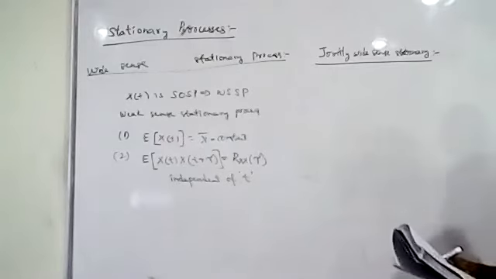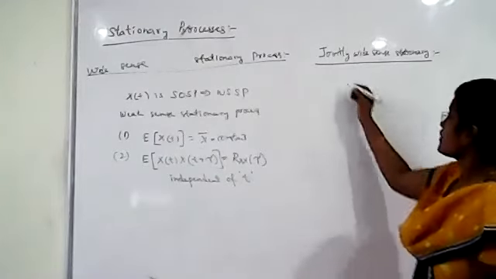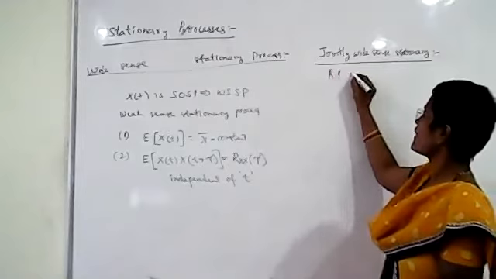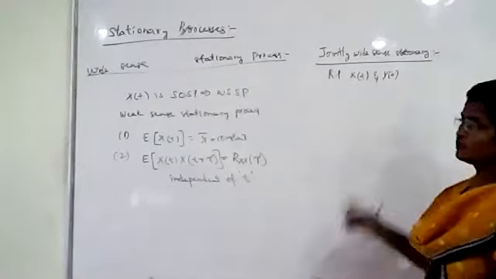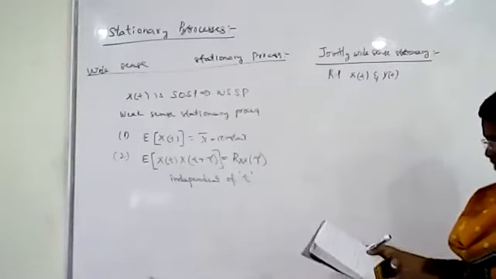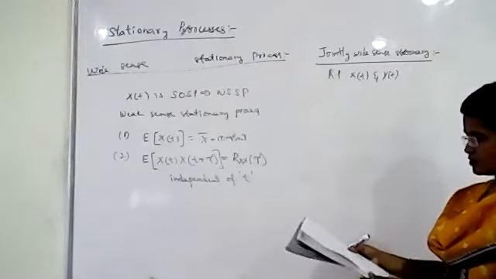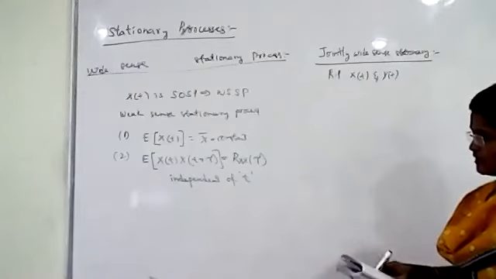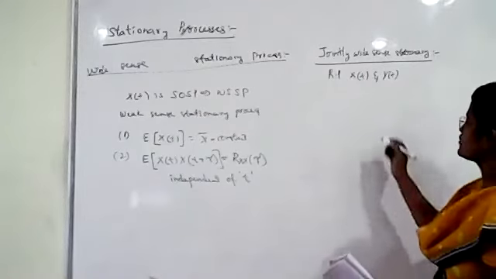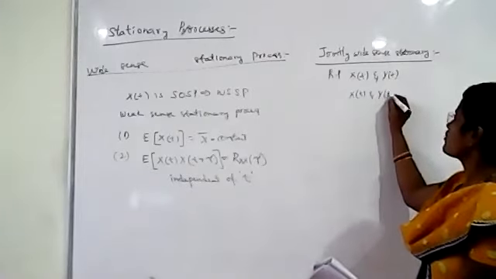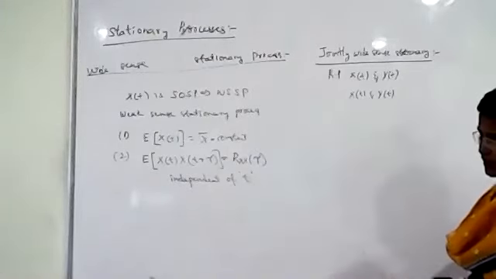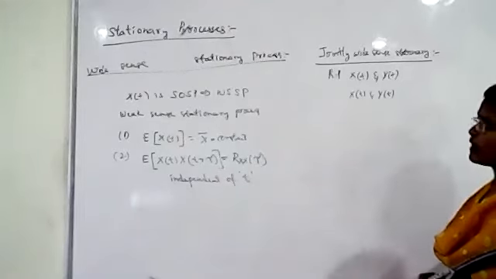Here we will be considering two random processes, x of t and y of t. These two random processes are jointly wide sense stationary only if the cross correlation of these two random processes is a function of the time difference. It is not a function of absolute time.